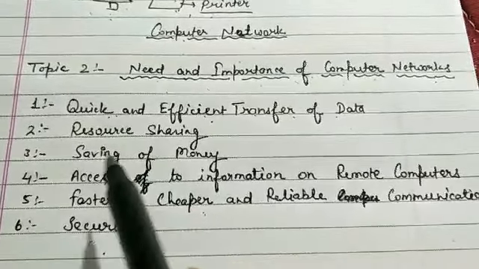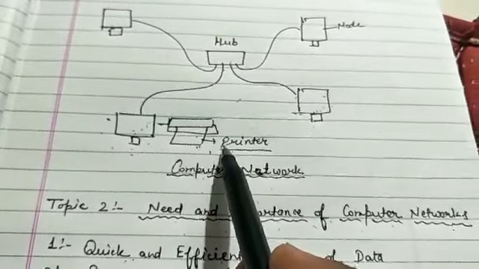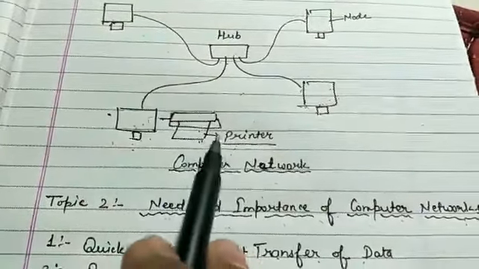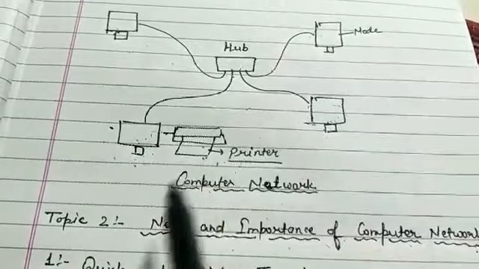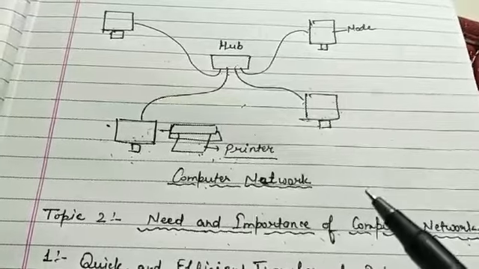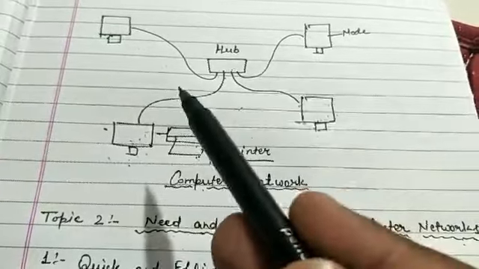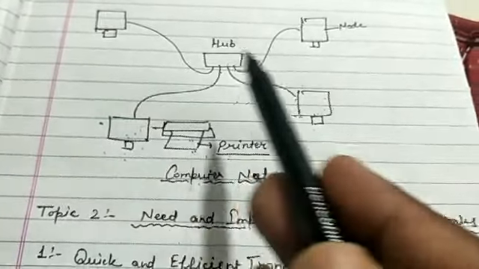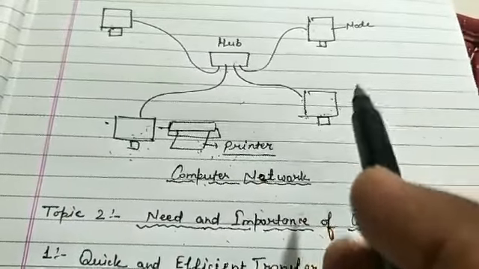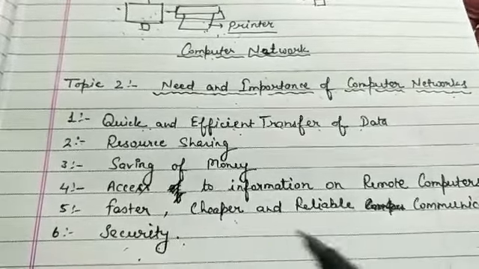Now see the third point, saving of money. Look here. Here one printer is sufficient, and that printer can be used by all these three computers, so there's no need to purchase more printers. So here you can see your money is saved. Here four printers are not required, only one printer is sufficient, because these are connected through the network, so these computers can access that printer, so there's no need to purchase another printer, so it will save your money also. So that is also an importance of computer networks.